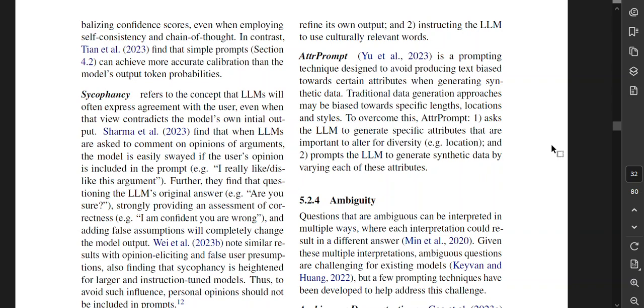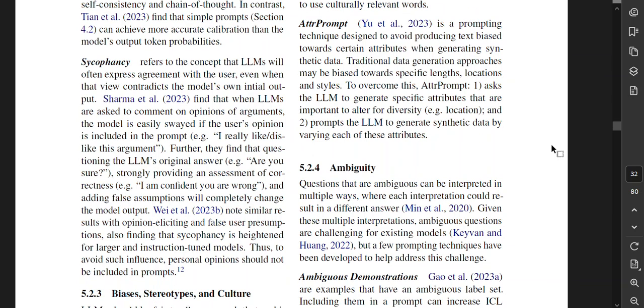Sycophancy refers to the concept that LLMs will often express agreement with the user, even when that view contradicts the model's own initial output. Yes, they really, really like to please.